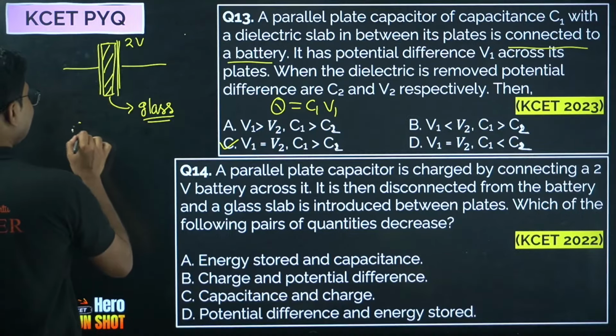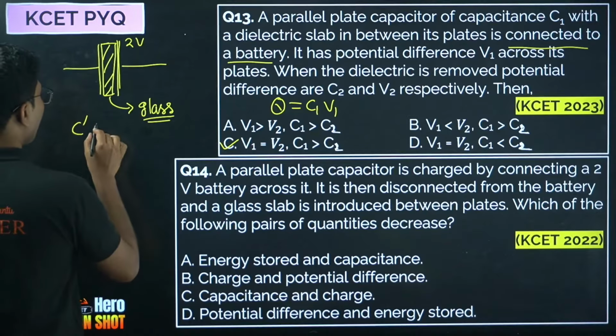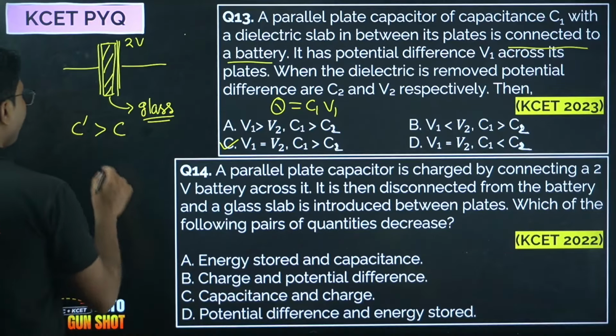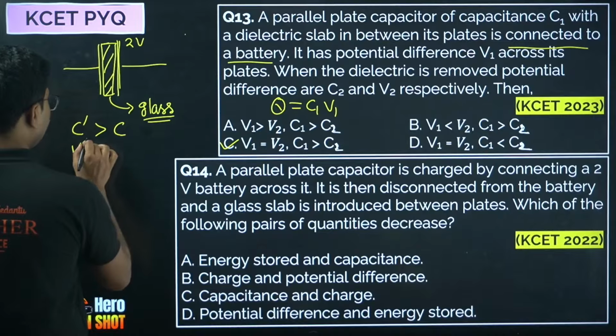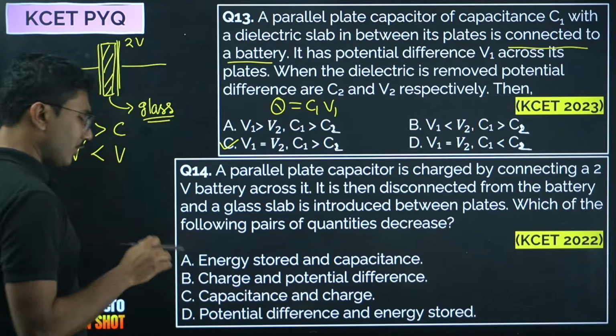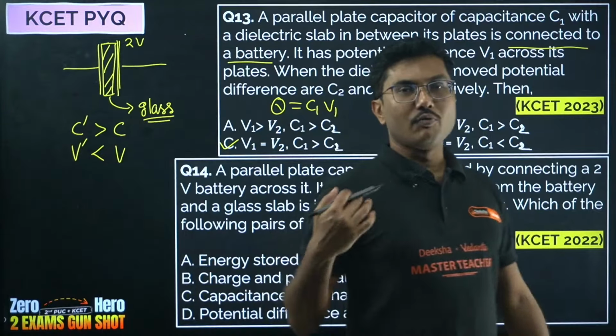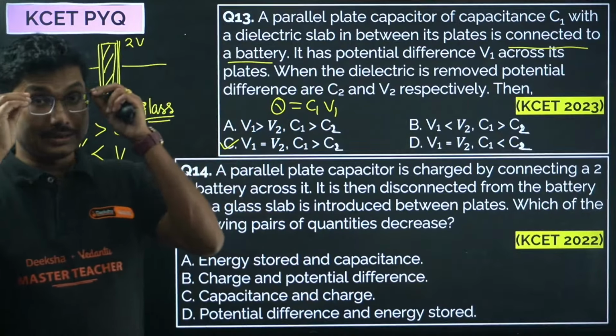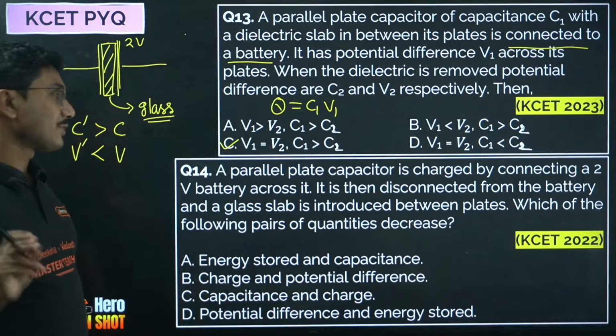The new capacitance C dash is more than the original capacitance, so the new voltage must be less than the old voltage. If capacitance increases, voltage decreases. That is the point we have studied, right?